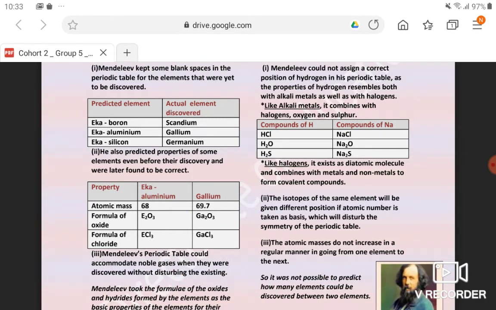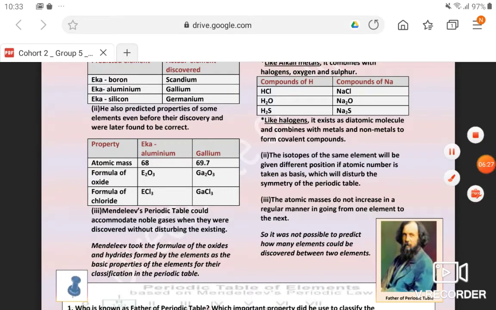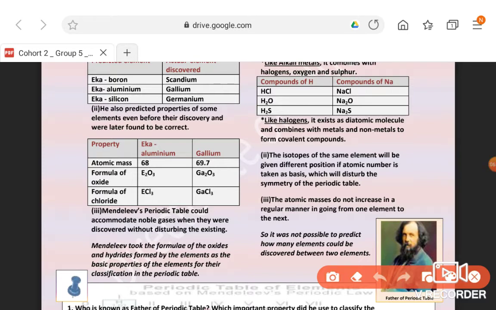So it was his achievement that he predicted the properties of elements which were not discovered at that time, and left blank spaces for them. Mendeleev's periodic table could accommodate noble gases when they were discovered. At his time noble gases were not discovered, but later on, when they were discovered, they were given the last position without disturbing the table. Mendeleev took the formulae of oxides and hydrides of the elements as their basic property and then classified them, not on the basis of atomic mass only.